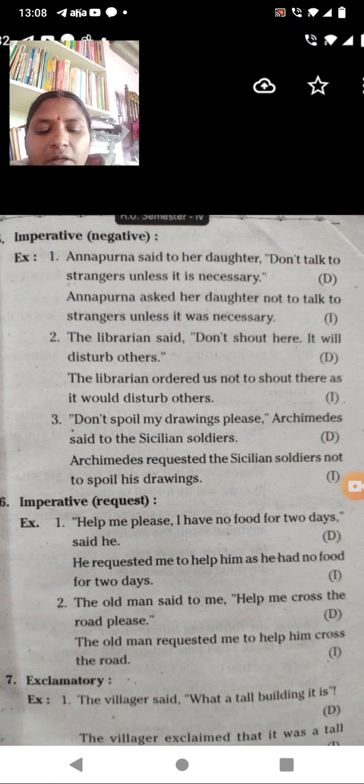So look at the sentences here. Annapurna said to her daughter, "Don't talk to strangers unless it is necessary." So what is she saying? Don't talk with strangers, there is no need to talk with them, it is not necessary. Then Annapurna asked her daughter not to. So here "don't" is the negative form. Then "not to talk to strangers unless it is necessary."